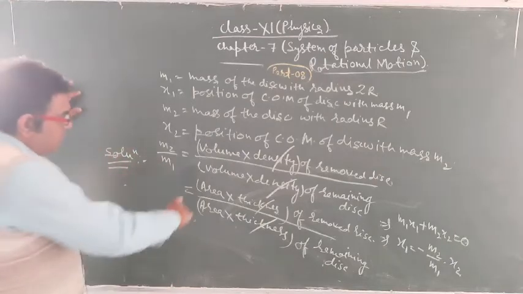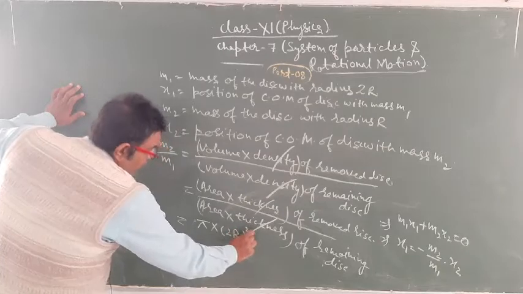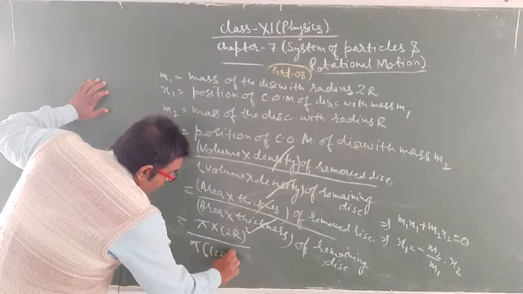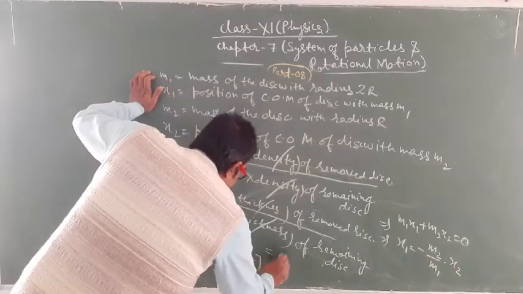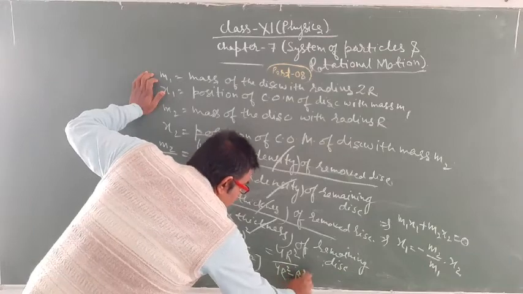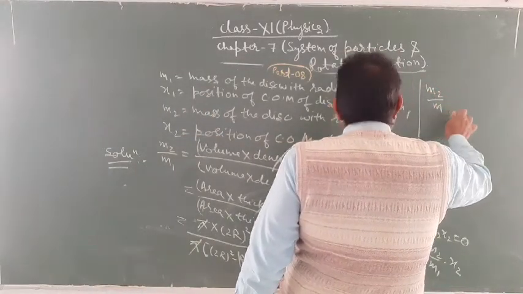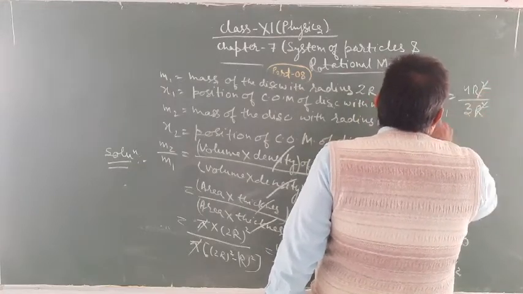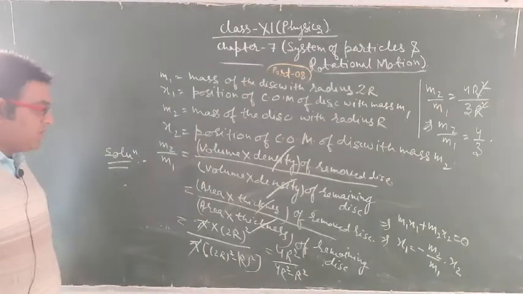Area of the whole disk is pi into 2r whole square upon pi into 2r whole square minus r square. It cancels out and becomes 4r square upon 4r square minus r square, that is 4r square upon 3r square, so it becomes 4 upon 3.